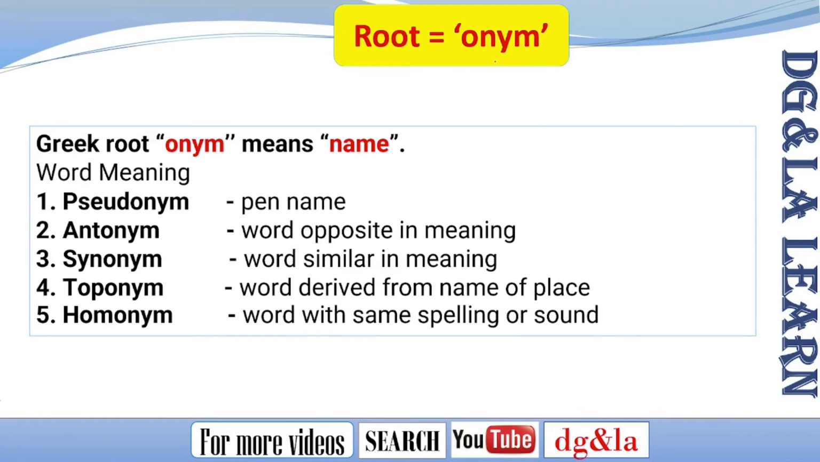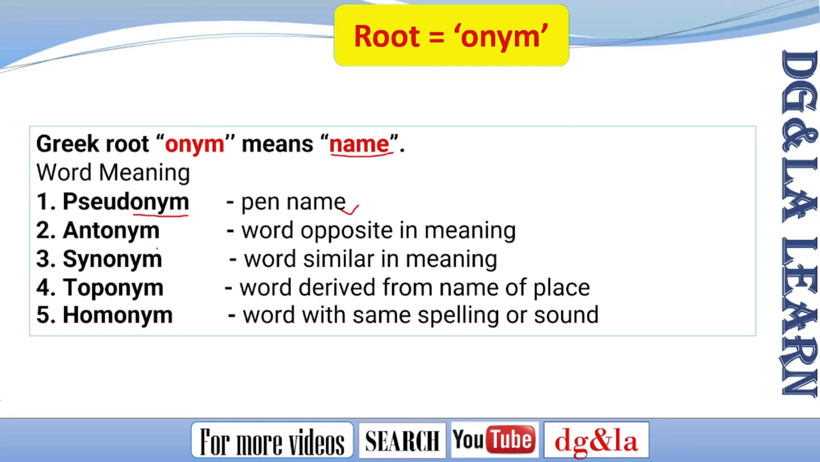The next one is onym. In Greek, onym means name. The first one is pseudonym. Here onym means name, and pseudonym refers to a pen name. For example, it is a fictitious name, as those used by writers or movie stars, sometimes singers. All these have a stage name or a pseudonym to hide their original identity. Those types of names, we call pseudonym.